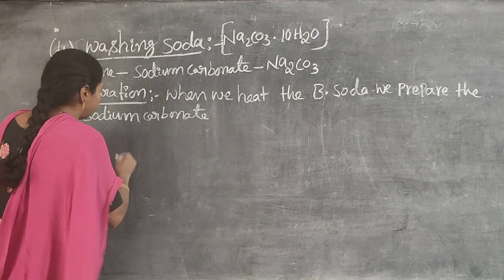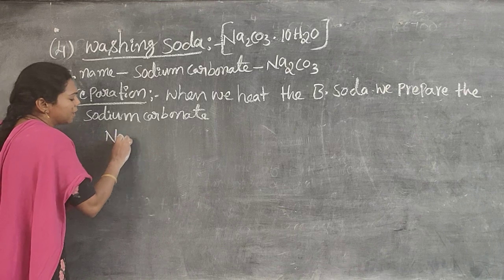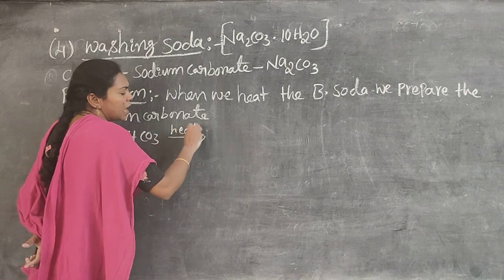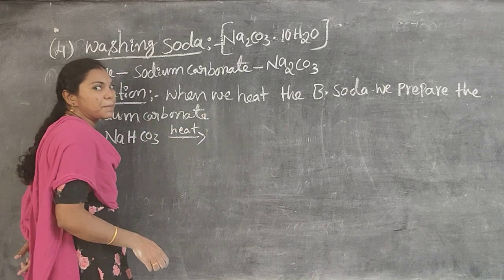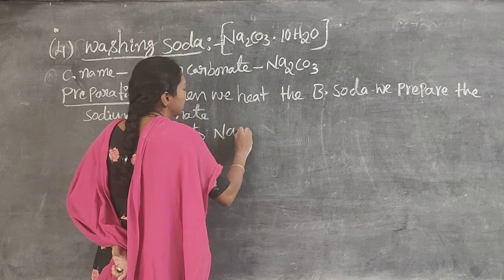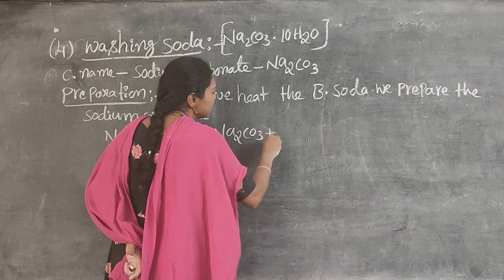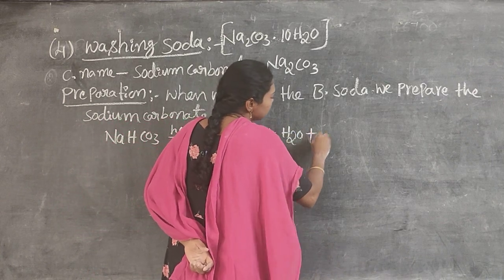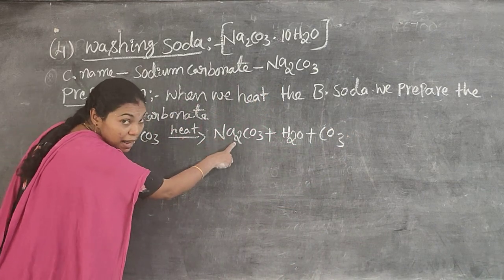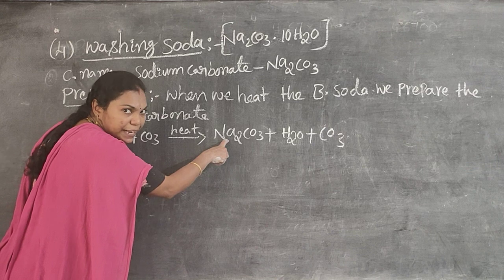See the equation. What is the baking soda formula? NaHCO3. When we heat NaHCO3, it produces Na2CO3 plus H2O plus CO2. So by using baking soda only we prepare sodium carbonate.